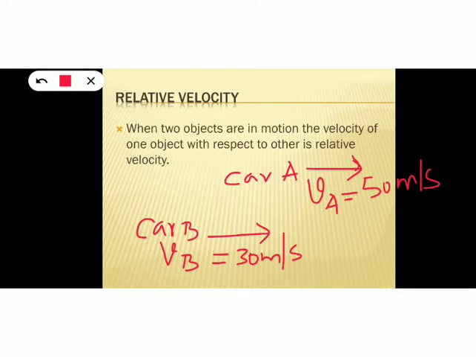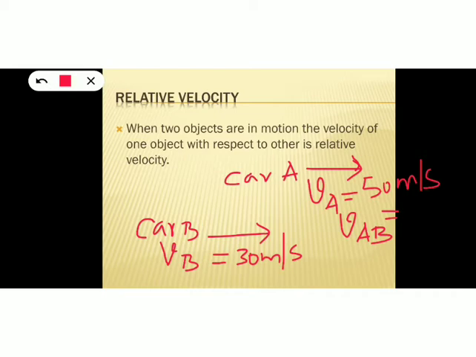Whenever we measure the velocity of car A with respect to car B, it becomes the relative velocity, because we are measuring the velocity of car A relative to car B. Similarly, when we calculate the velocity of car B with respect to car A, we are measuring the relative velocity of B with respect to A. Hence, the velocity of car A with respect to B is denoted by VAB, the velocity of car A relative to car B.